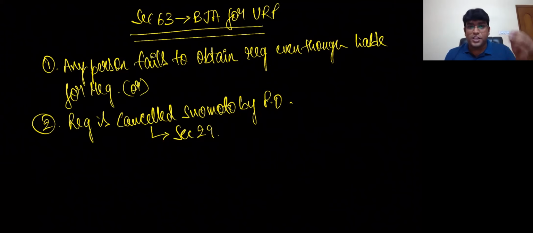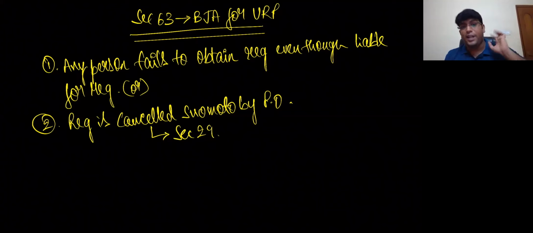officer can cancel the registration suo motu in case where a registered person has contravened any provision, or has not furnished returns continuously for 6 months, or a composition person for 3 consecutive periods, or a person has obtained voluntary registration but did not commence a business within 6 months, or registration is obtained by way of fraud, misstatement, suppression and all. Already I taught you that point in registration chapter.